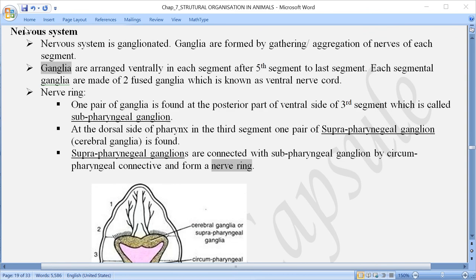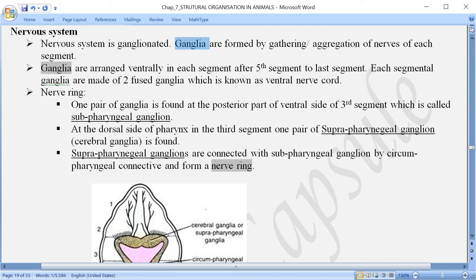Here we are talking about the nervous system of earthworm, which is ganglionated. Ganglionated means that it is made up of or includes ganglia. Now what are ganglia? Ganglia are structures formed by aggregation, collection or gathering of nerves of a particular segment. In each segment, the nerves aggregate or collect together and form the ganglia.